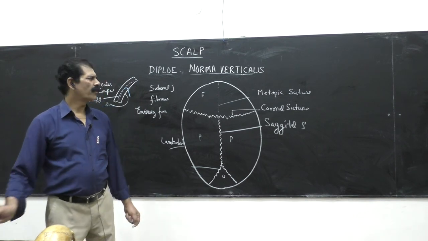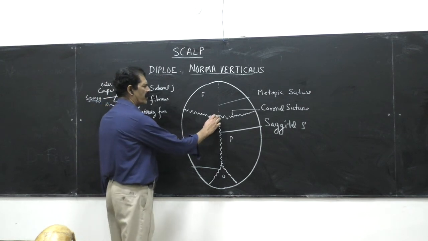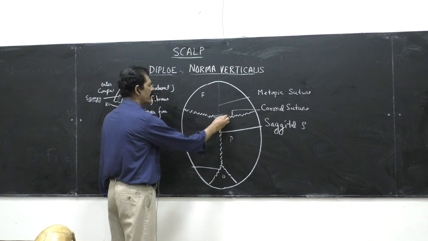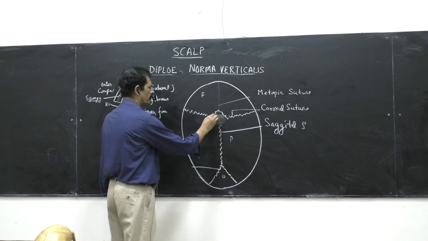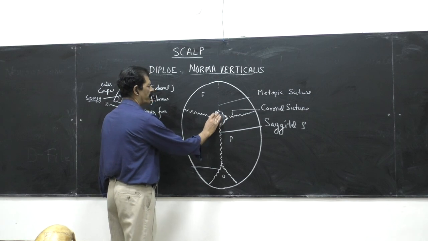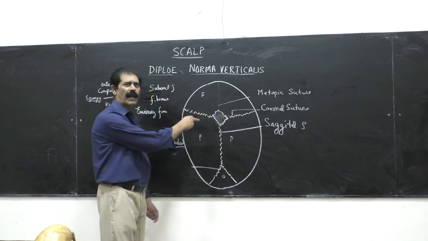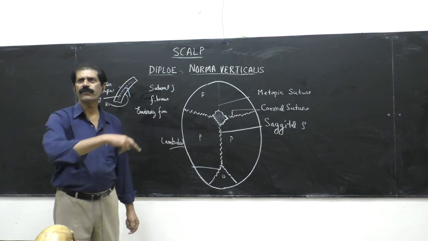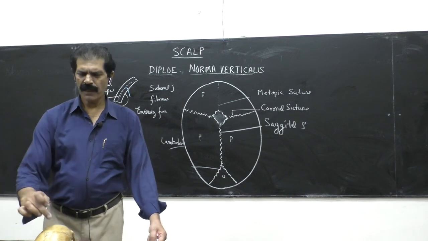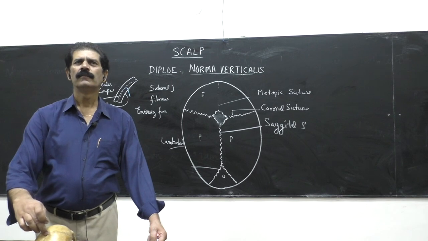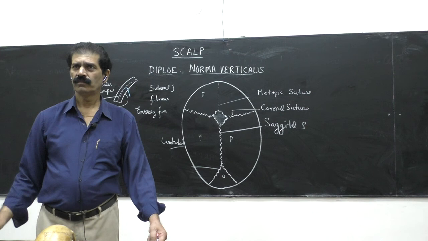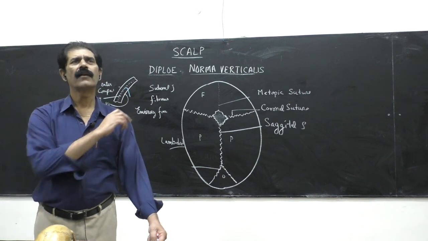Now when a baby is born, at the junction of the coronal and the sagittal suture, there is a quadrilateral, diamond-shaped area. Make it diamond shape, exactly like I have made it. Diamond shape means four regions. So a diamond-shaped area is present here. At birth, no bone is formed here. Bone is absent in this area.